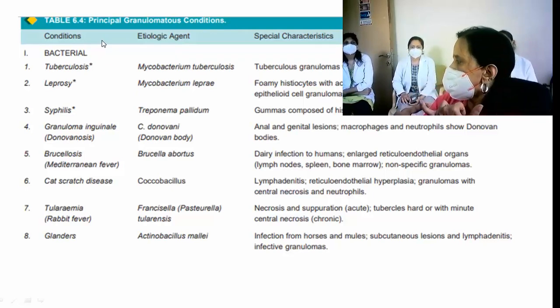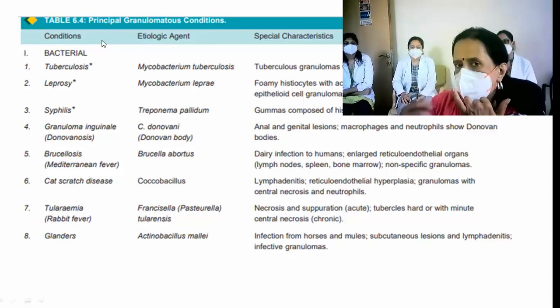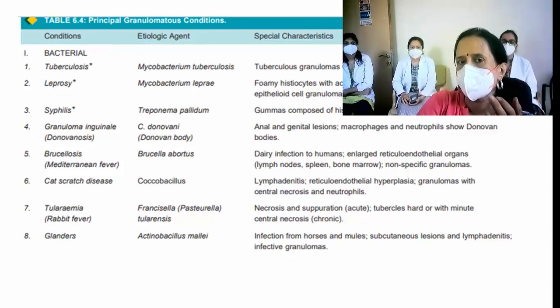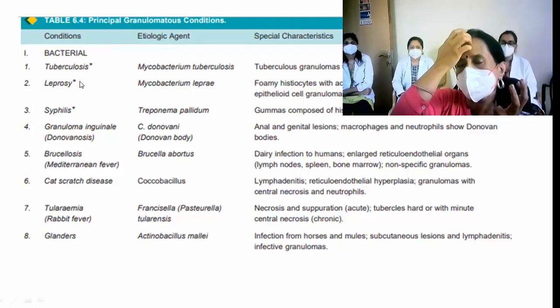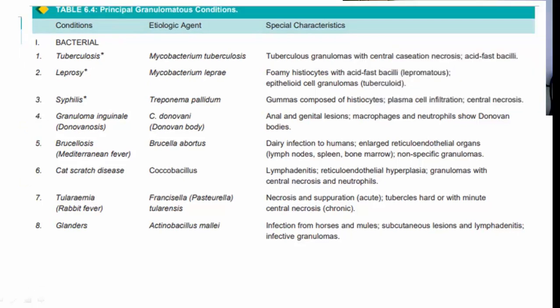Speciality of tuberculosis is it is a caseating granuloma. So what is another organism belonging to Mycobacterium species? Mycobacterium leprae. What does it cause? Leprosy. So what is the type of granuloma that we see in leprosy? Again, tuberculoid granuloma. Is it caseating or non-caseating? It is non-caseating granuloma. Yes.